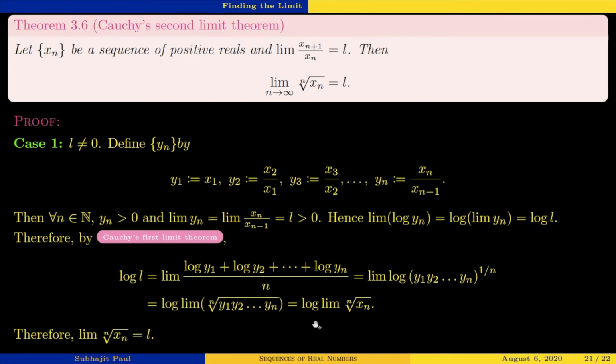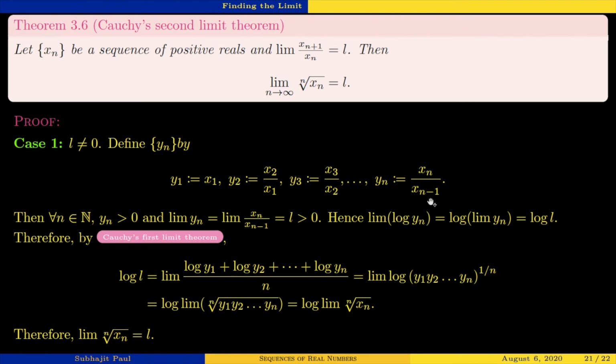Okay, log and limit interchange, and so this is inside, this is the nth root of y1, y2 up to yn. Now what is the product y1, y2 up to yn? Over here, it is x1 times x2 by x1 times x3 by x2 times x4 by x3 and so on up to xn by xn minus 1.